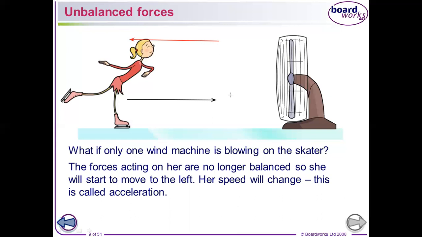Again, you know the fan here is pushing her to the left, which is the red arrow here, right? But the girl wants to move to the right, like the black arrow here. How is the force of the fan, or the force of the wind, going to affect her speed?